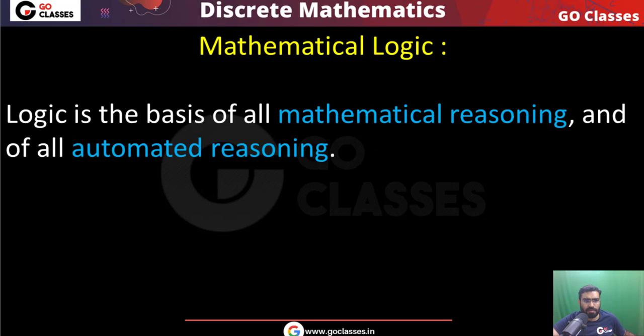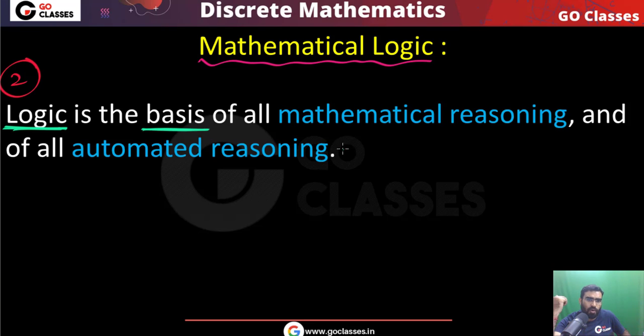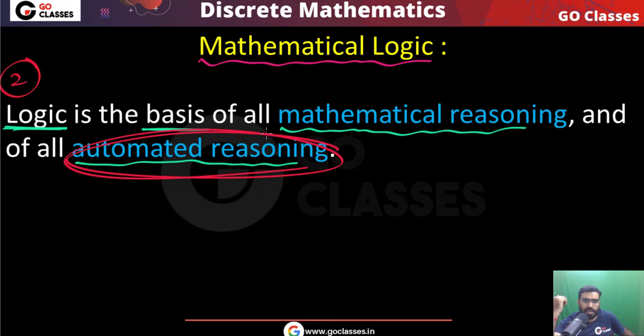Now the second point: why do we study mathematical logic, what is another reason? This is the second reason. The second reason is that mathematical logic is the foundation, the basis of all mathematical reasoning and automated reasoning. What is automated reasoning? Think about it. The name itself is telling you: automated reasoning means automatic reasoning.